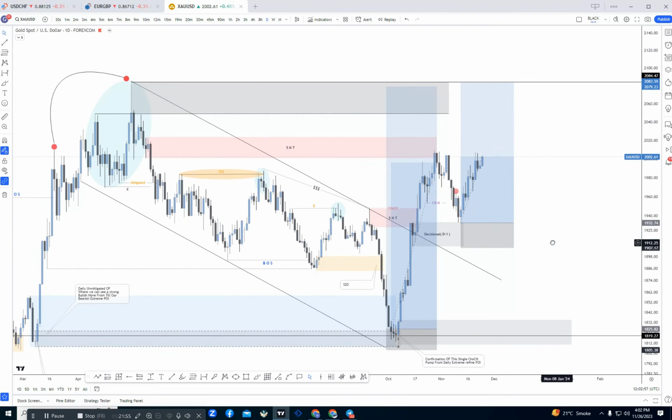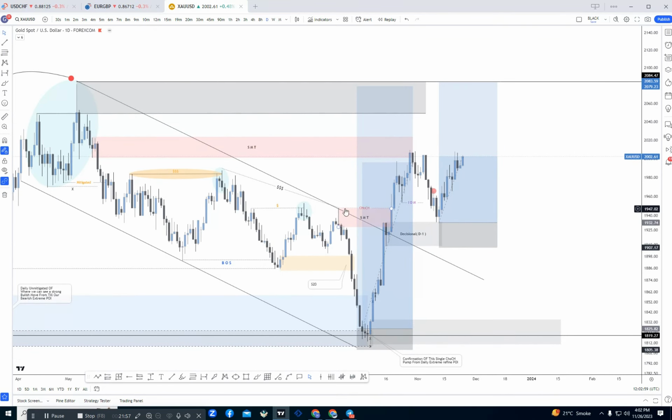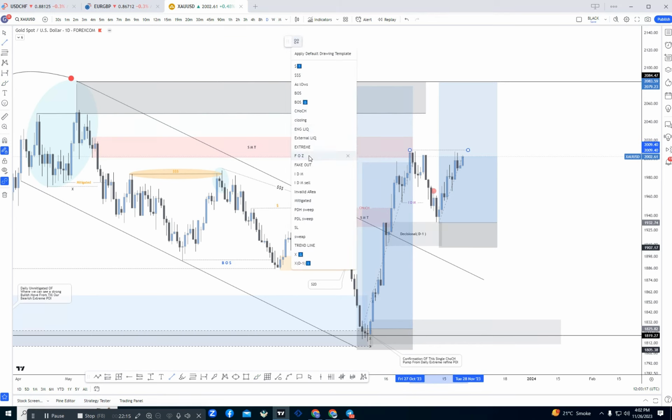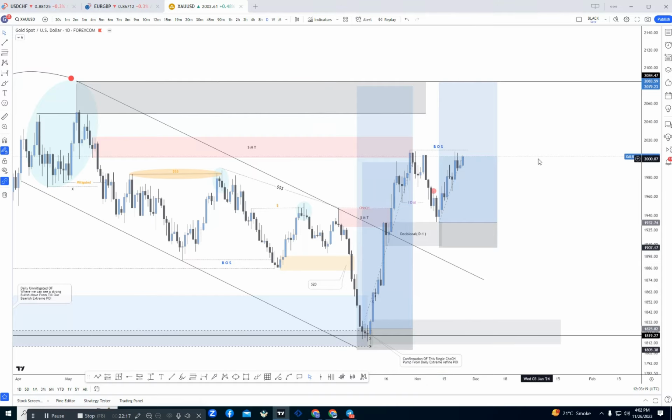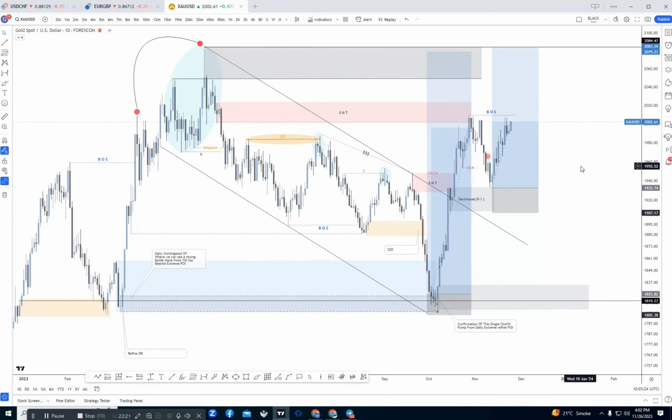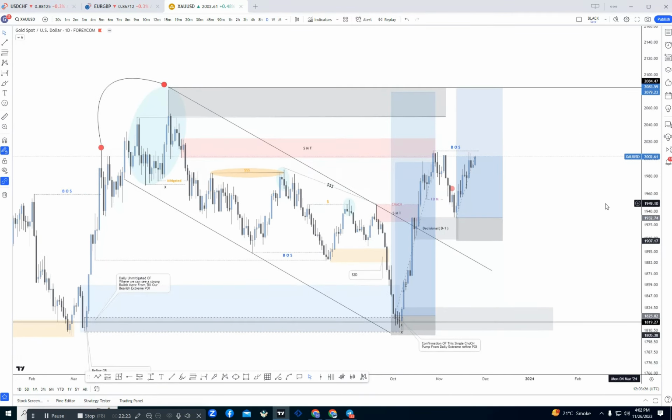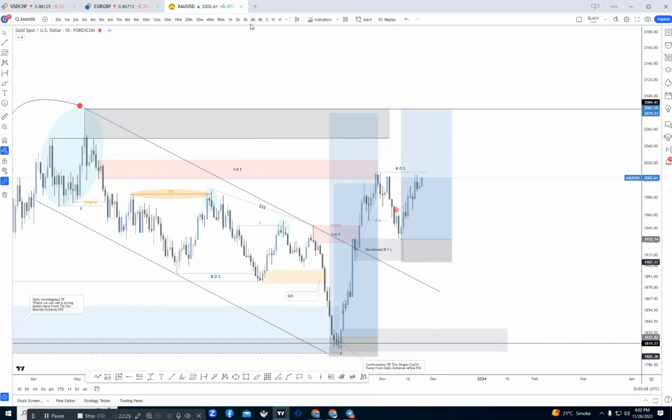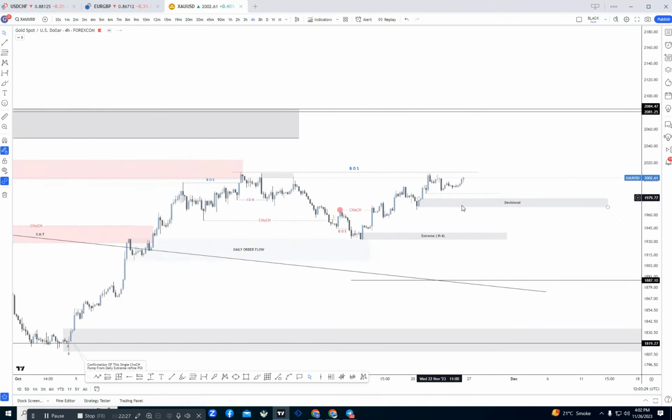Now if we see according to the daily time frame structure, the market again gave us a change of character. After the change of character, the market created this high and gave some pullback and took out the previous low, which acted like an inducement. Now the market is again going to break the previous high, which will be our break of structure at this point. So according to the daily time frame, the market is completely bullish. So we will simply switch to the 4-hour time frame to see what the market is now going to do.